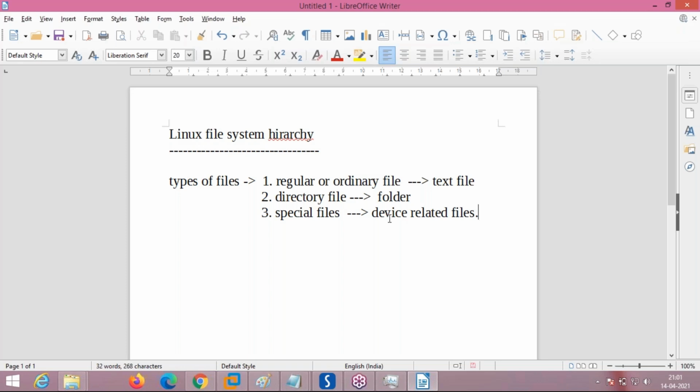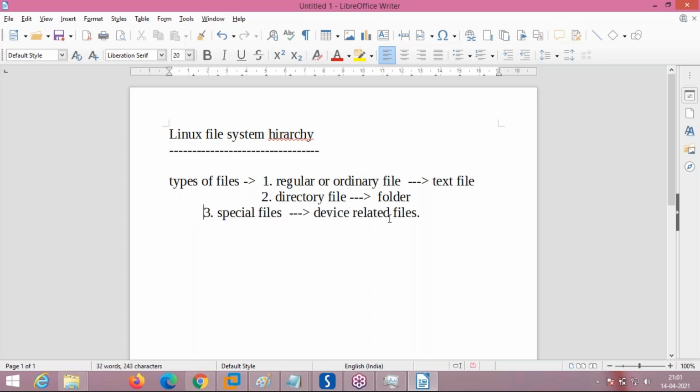Small example of a device file, you tell me. I just gave you an answer previously. Hard disk is a device. What is the name of a SATA hard disk connected to Linux? /dev/sda. Okay, this is a special file. Getting? Device files. Okay, see here. What are the examples of these files?